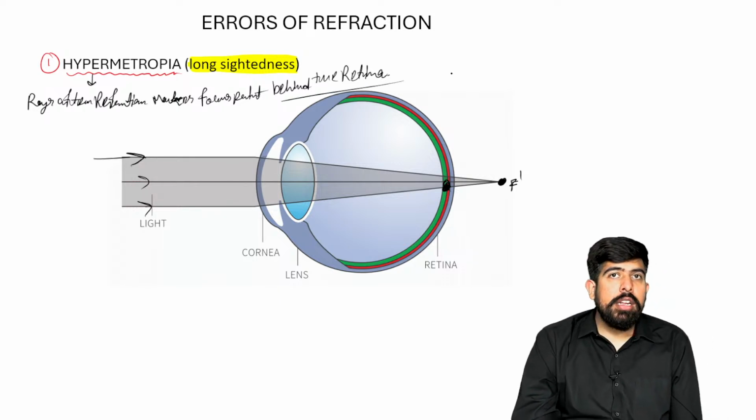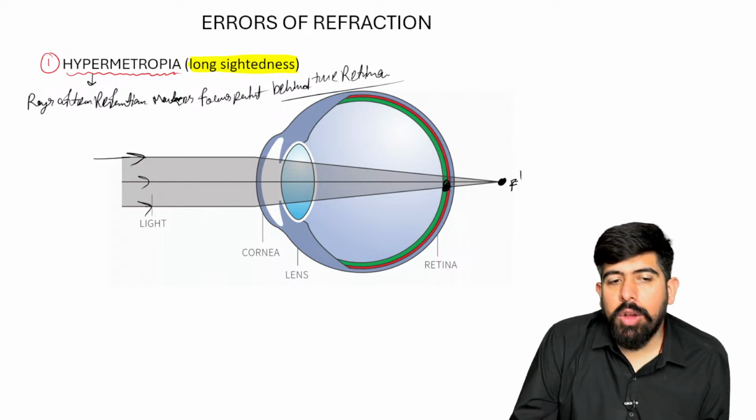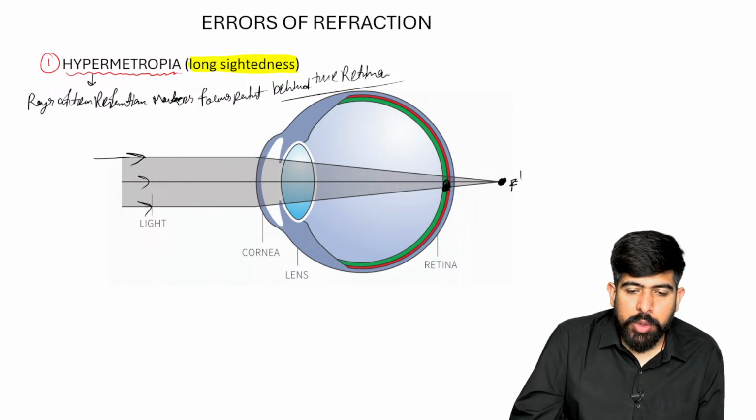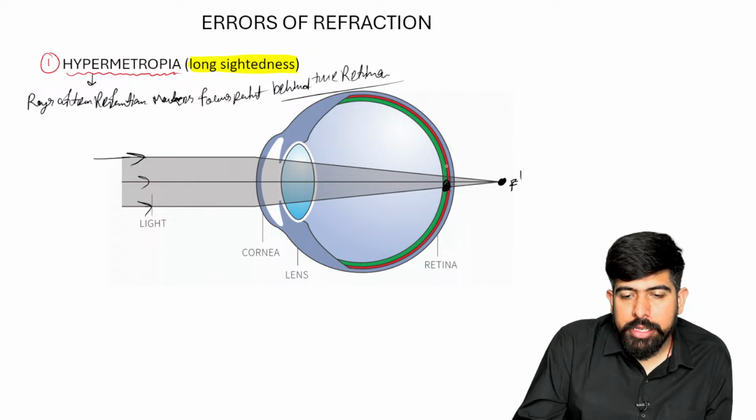Now listen to why it is known as long-sightedness.